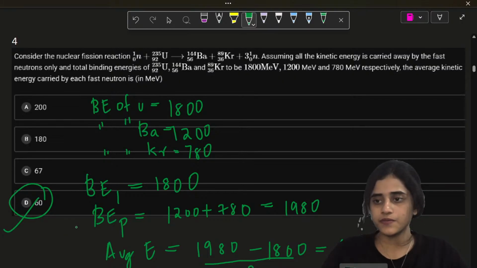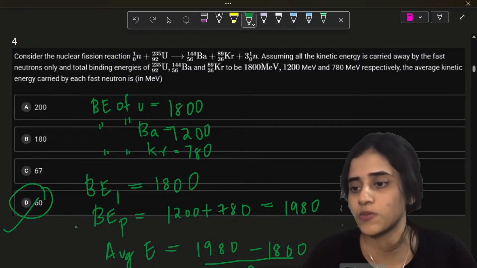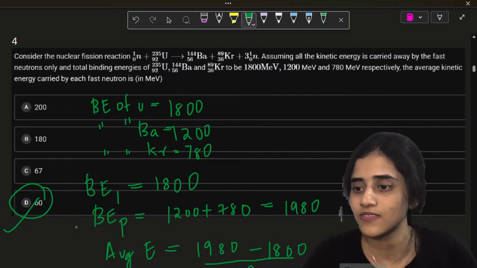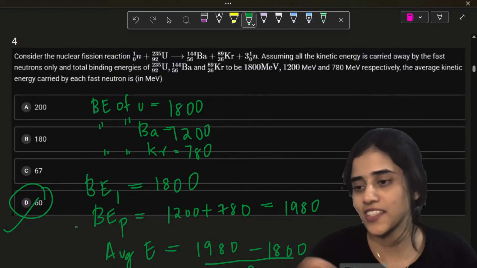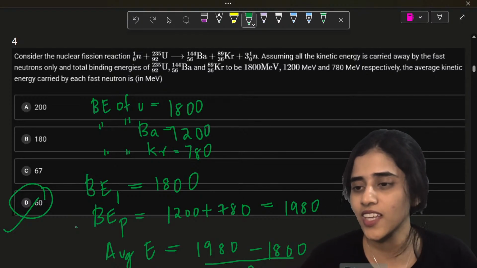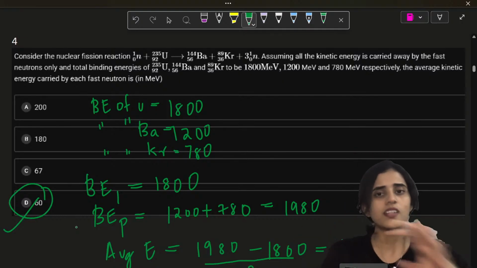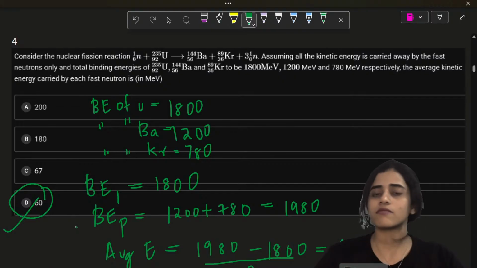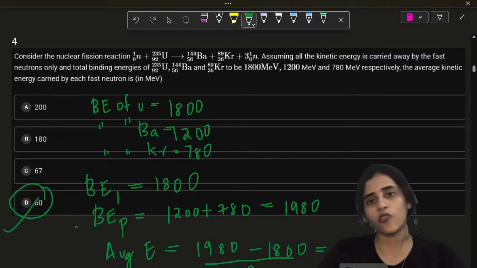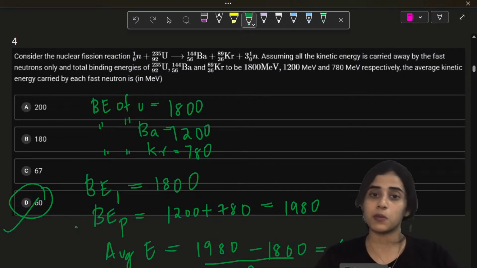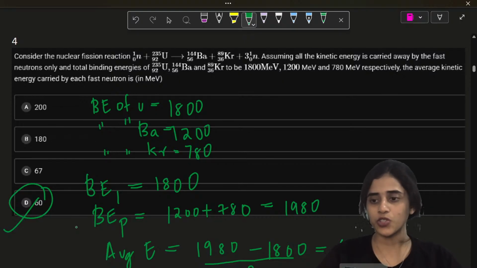Is this clear? Can I have some fire emojis in the chat? Pragnya is the only person who's answering. Sanjana also, I think Sanjana stopped answering. Where is Sanjana? Yeah, Sanjana is there. Sanjana also answered. Where are the others? Can I have some more answers? This is a very easy chapter. For sure you'll get some marks. At least 4 to 6 marks. I won't say 5. Maybe 4, maybe 6, maybe 5. I don't want to give you false hope.